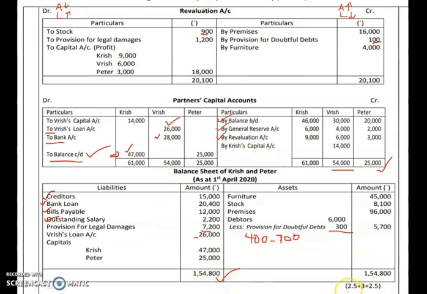See children, for preparing the revaluation account you will be awarded 2.5 marks. For preparing the partners' capital account you will get 3 marks, and for preparing the balance sheet also you will get 2.5 marks. So this was a question which was discussed in the sample question paper of 2021. So do practice this problem.